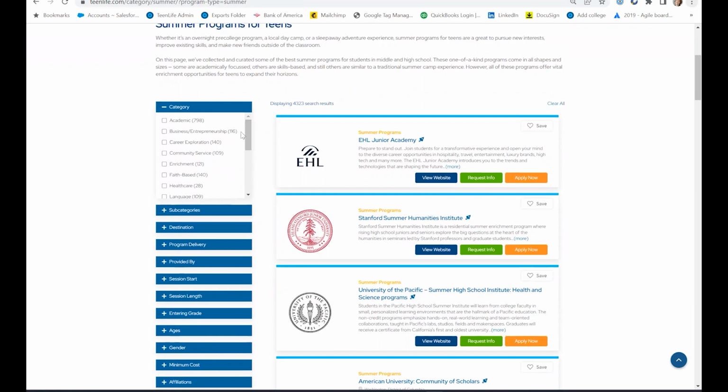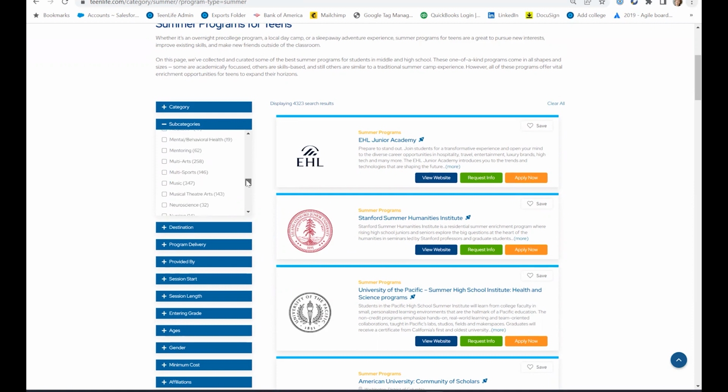As you can see, academic programs are quite plentiful. And then we also have outdoor adventure, performing and visual arts, STEM, and travel and cultural. Those are the most popular categories, but definitely look at them all. The other field that I like to share is that these are, I would say, nearly 50 or more very targeted interests, and a listing could have one or more of these associated with their listing.